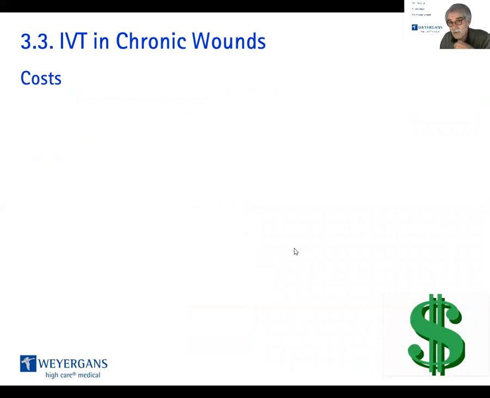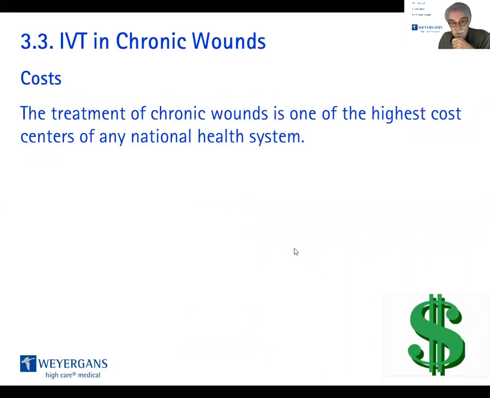Now let's talk about the costs in the wound therapy. It's also important, I think. Because the treatment of chronic wounds is one of the highest cost centers of any national health system. No matter where you look, either in Malaysia, in Indonesia, in the United States of America, in Kazakhstan, in Russia, in China, everywhere in the world, the treatment of chronic wounds is one of the highest cost centers of your national health system.